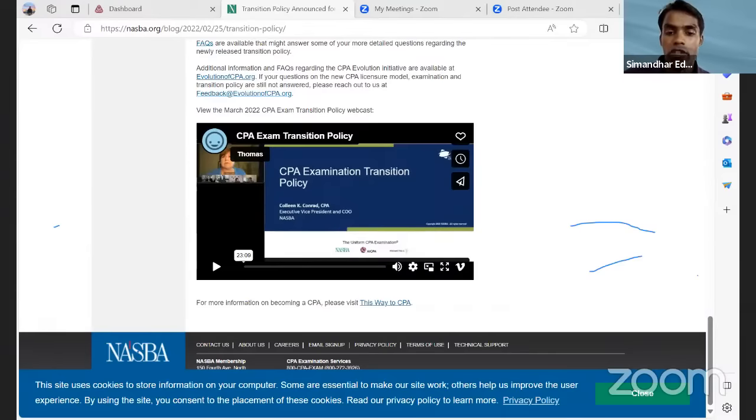Sir, which is easier, US CPA or ACCA? I think that's a good question. Unfortunately, that is not related to the CPA batch. But if someone wants to ask CPA or ACCA, I would say CPA is much easier because there are only 4 papers, and the content is lesser now. So I would suggest CPA is a better choice.